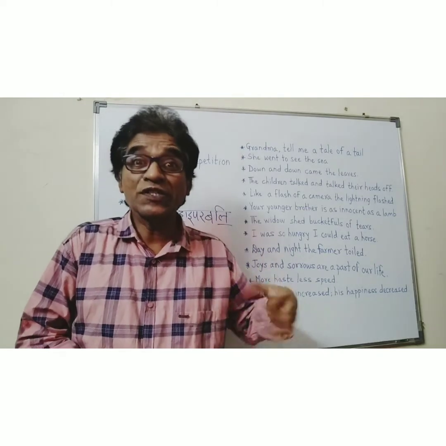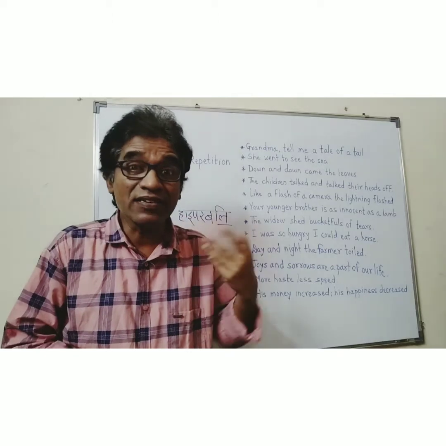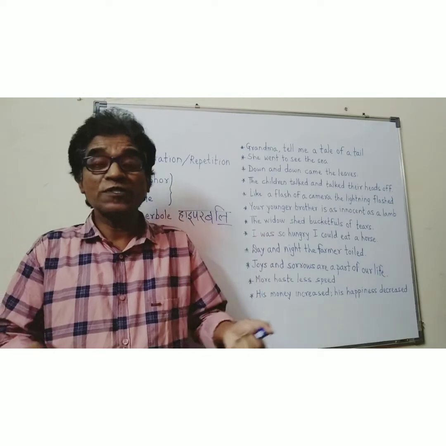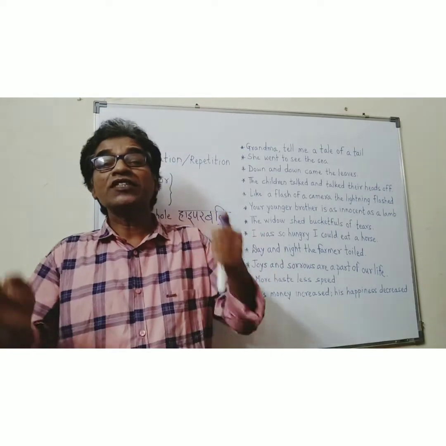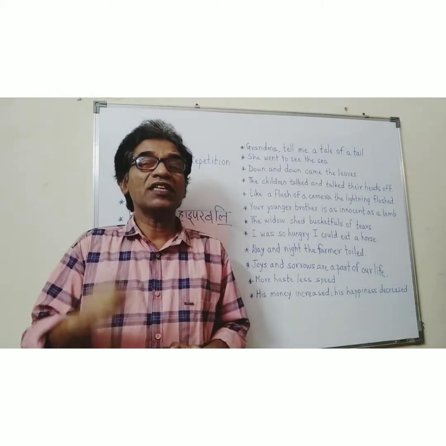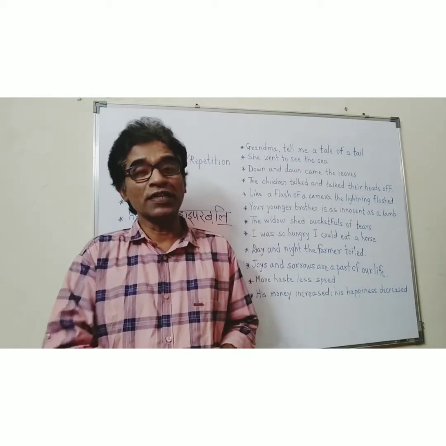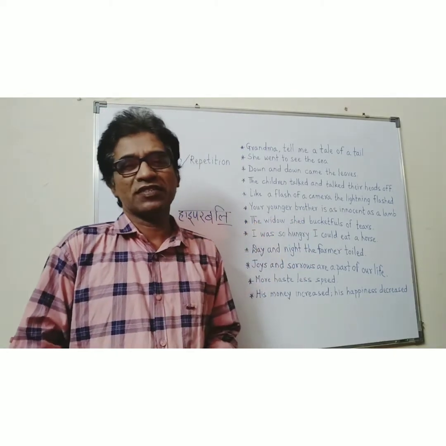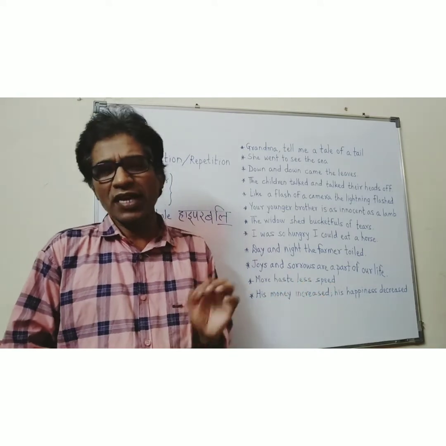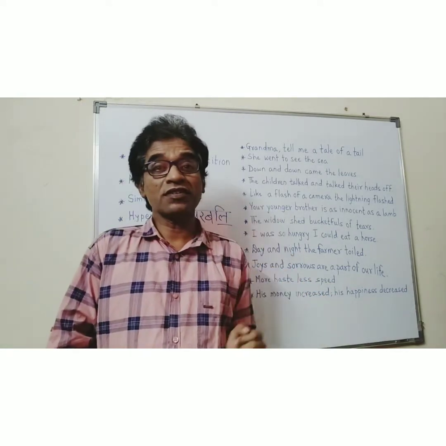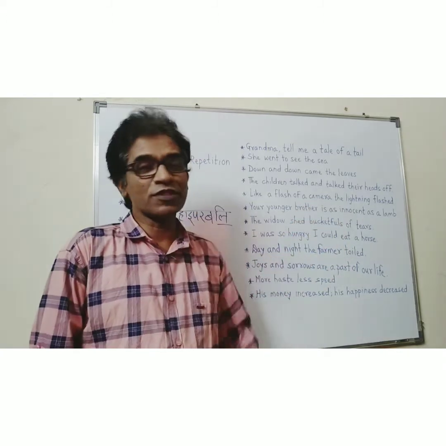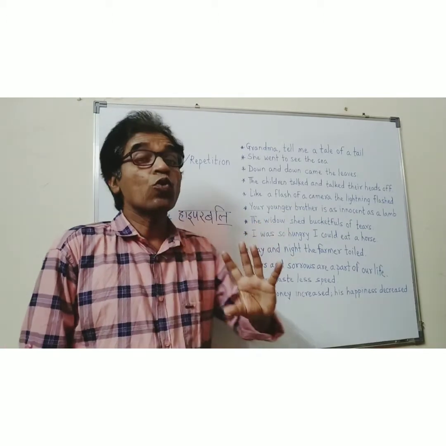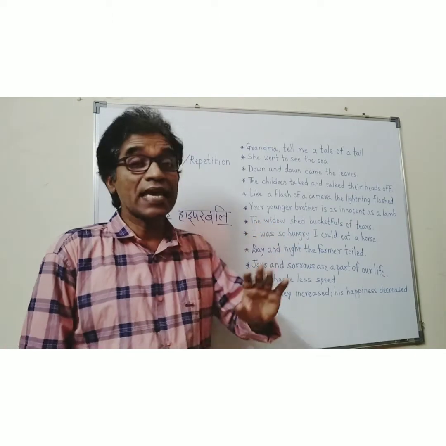It is an overstatement when things are exaggerated. When things are exaggerated, or when things are overstated, or when impossible things are described as possible, then it is an example of hyperbole. Like here in the example, the widow shed bucketfuls of tears. Shedding tears means crying, but shedding bucketfuls of tears, an impossible thing is described as possible. So this is an example of hyperbole. This is an overstatement. This is an exaggeration.